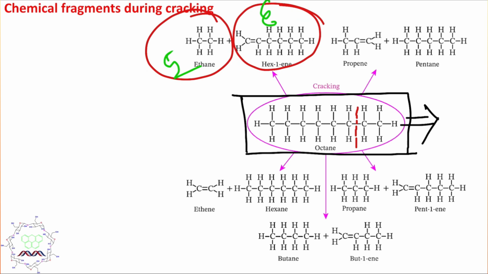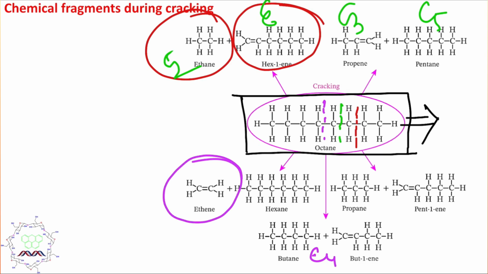What is the other option? The other option is 3,5. So this is a C3 fragment, this is a C5 fragment. Another, third option is symmetrical breaking. So it will produce a C4 fragment, and in this case alternatingly, in one case an alkene can be produced, for example ethylene, and in another case ethane can be produced. So these are the possibilities.